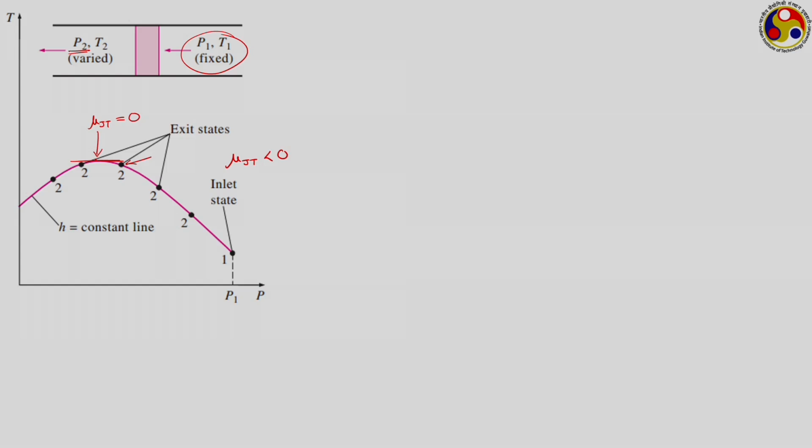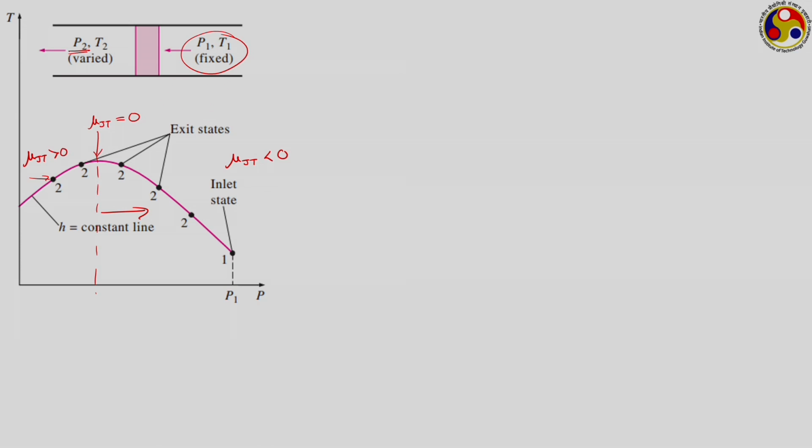If the pressure is reduced further, so that we reach this particular point, then you can see there is now a reduction in temperature, because the Joule-Thomson coefficient has become positive. If we reach somewhere further here, there is a further reduction in temperature, and therefore we can say that on this particular side the Joule-Thomson coefficient is positive, that is, with a reduction in pressure, temperature has also started to reduce. This is a constant enthalpy line, and if we divide this line into two zones, then on this side the Joule-Thomson coefficient is negative.